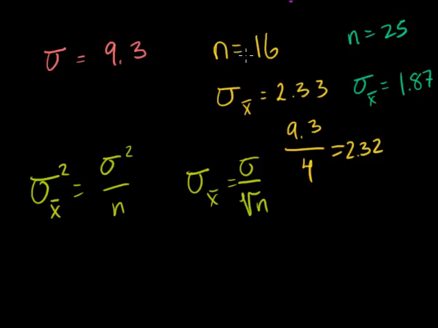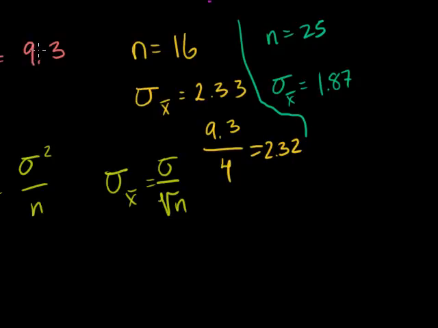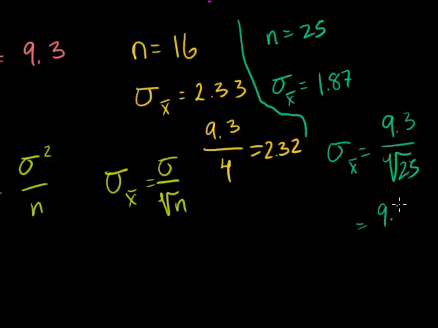This was after 10,000 trials. Maybe right after this, I'll see what happens if we did 20,000 or 30,000 trials, where we take samples of 16 and average them. Now let's look at this. Here, we would take our standard deviation of our original distribution. So just that formula that we derived would tell us that our standard error should be equal to 9.3 divided by the square root of 25, right? 4 was just the square root of 16. So this is equal to 9.3 divided by 5. And let's see if it's 1.87.